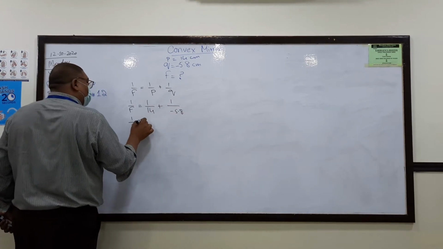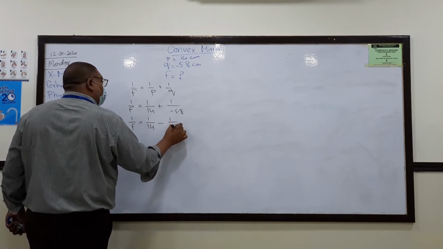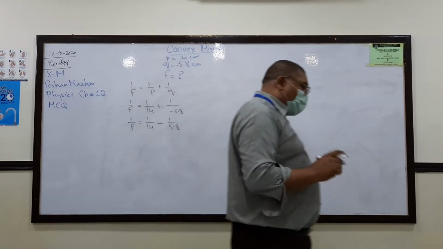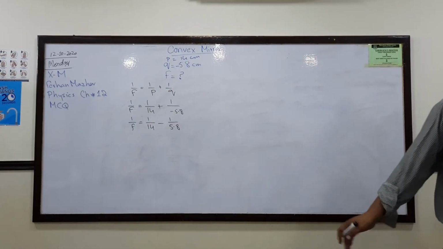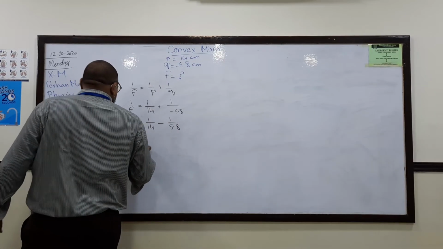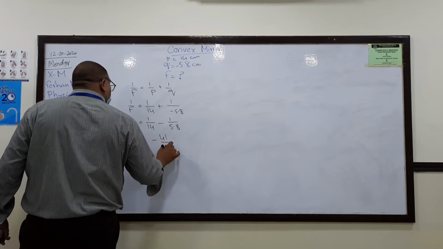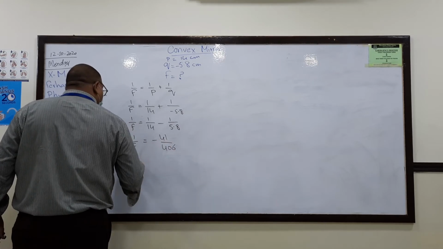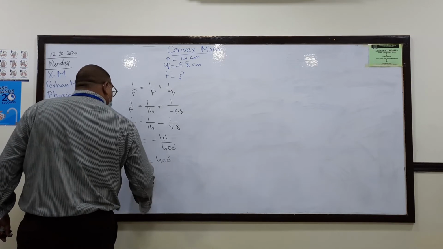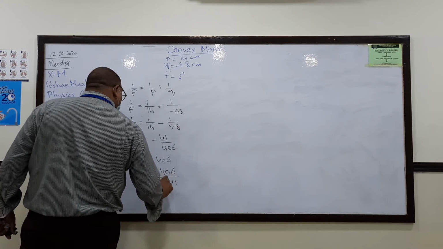So if you have your calculator with you, you will write 1 divide 14 minus 1 divide 5.8 equals, and get the answer in fraction. Minus 41 over 406. Cross multiply it. So minus 41 F is equal to 406. So F is equal to 406 divided by 41.